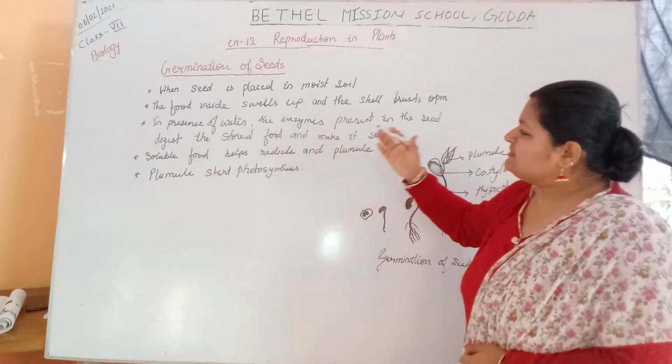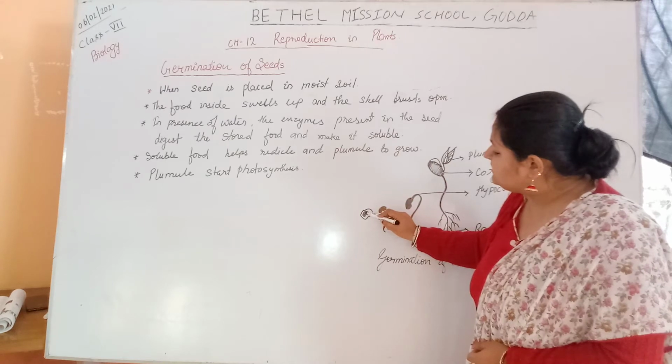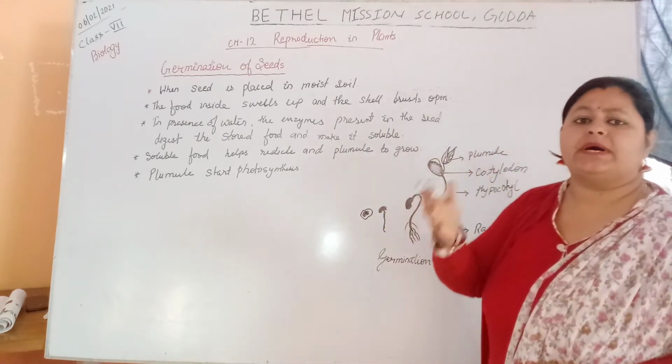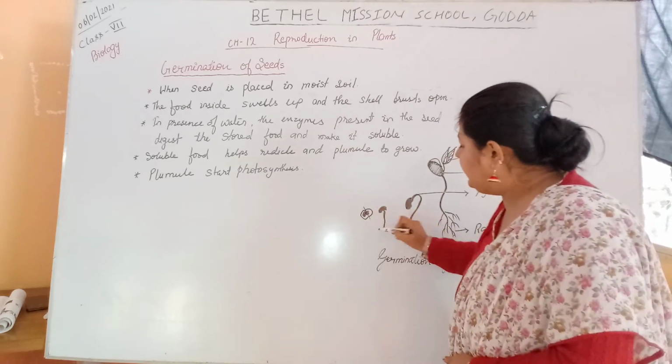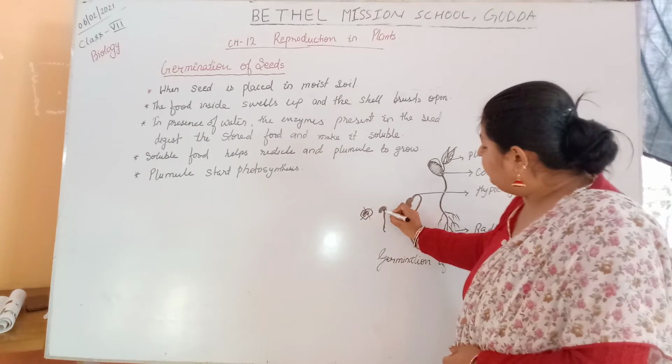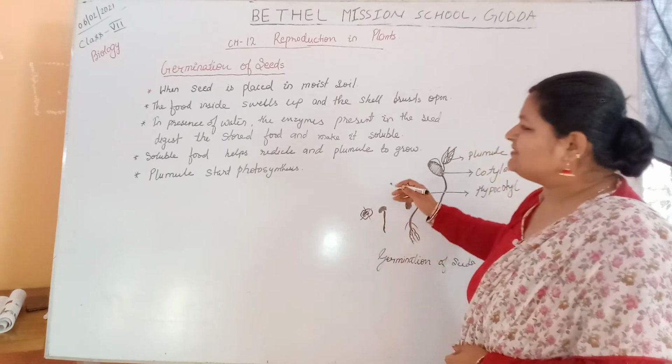The food inside the seed swells up and the cells burst. The cells break down and new baby plants start growing.